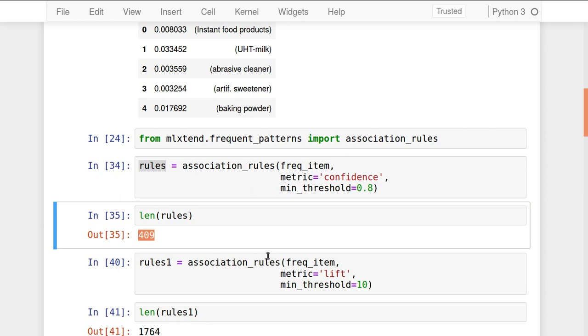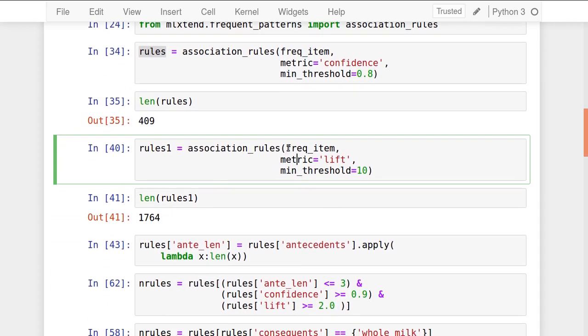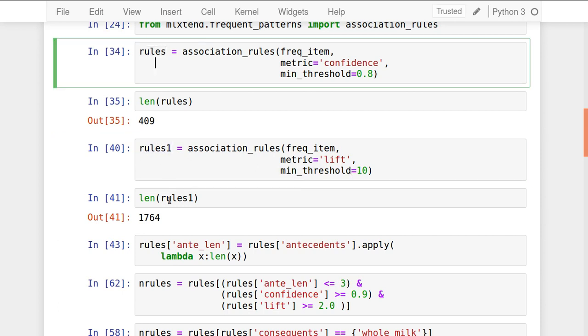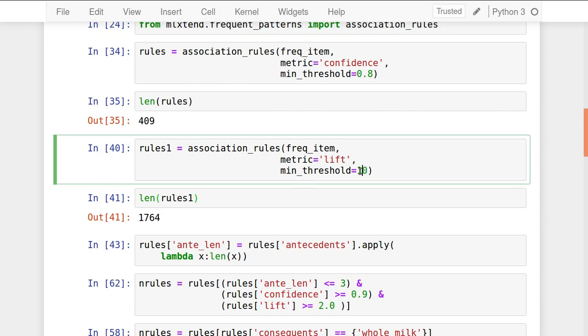Not only the confidence, but you can apply other metrics also. I want the lift. I want this frequent item, generate the rules. Rules 1, which contain the metric as lift, and that lift should be minimum 10. Minimum value for the lift should be 10. So the rules will be generated. So I will have rules 1 generated here, and if you see the length of these rules, it is 1765. So a total of 1764 rules are there having lift minimum 10.